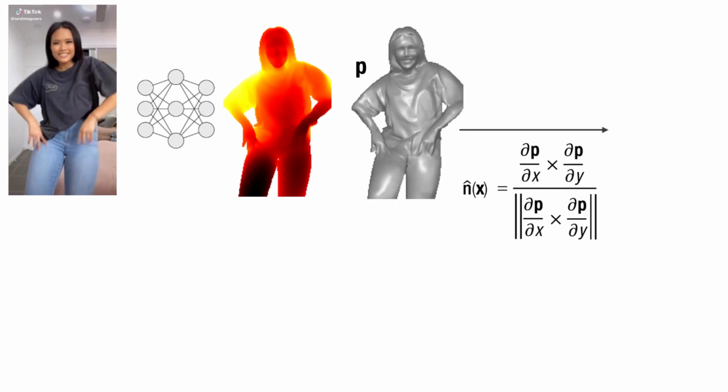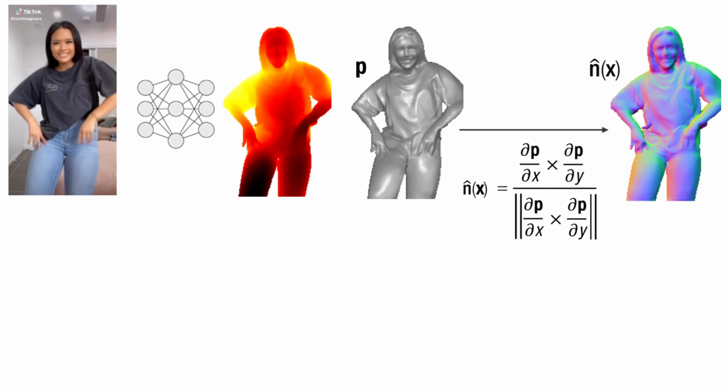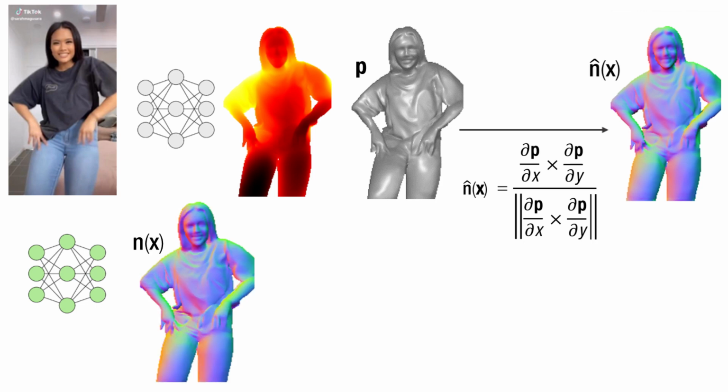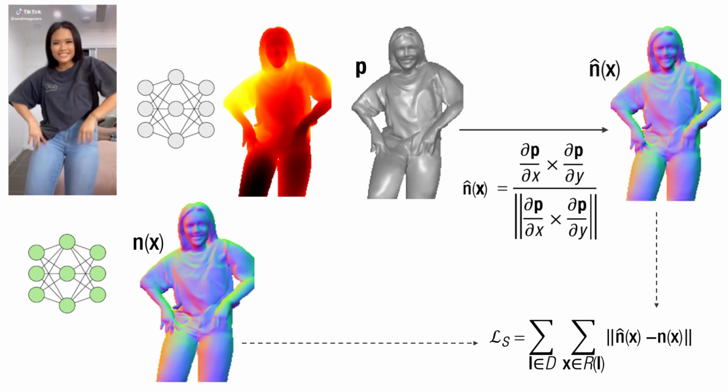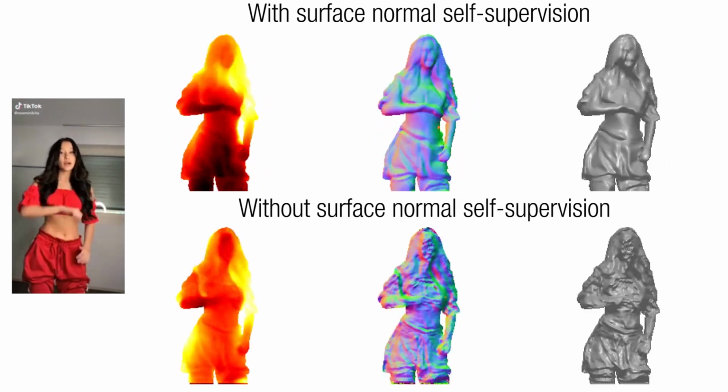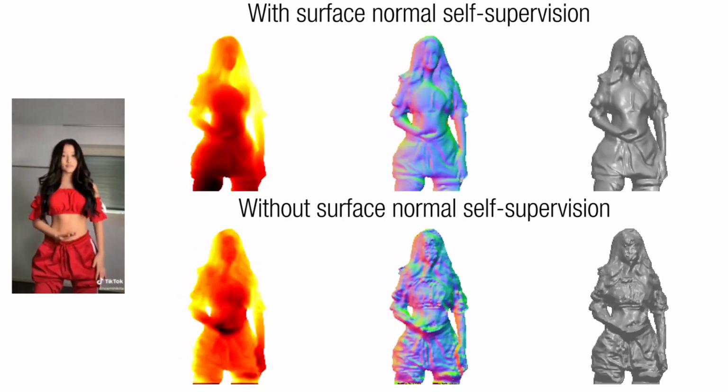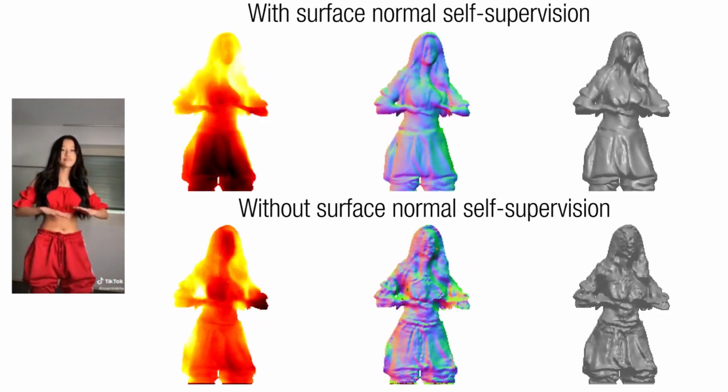Given an image of a human, using a neural network, we estimate a depth. By computing the spatial derivatives of depth, we can compute the corresponding surface normal. On the other hand, by leveraging another neural network, we estimate a surface normal. These surface normals, one from prediction and another one from depth derivatives, must be consistent. By enforcing this consistency, we achieve high-fidelity depth. Here we show a comparison between one with surface normal self-supervision and one without. The surface normal self-supervision significantly improves the quality of the depth prediction.